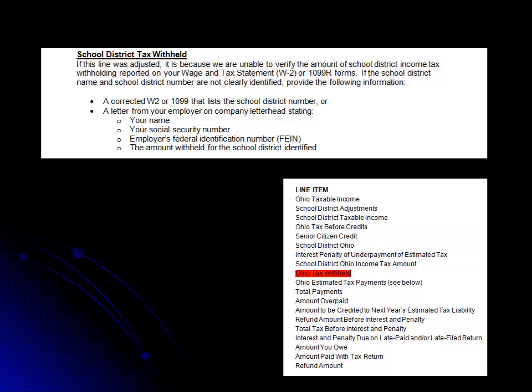You should provide all W-2s and 1099s that show school district tax withheld. If the school district's name and number are not clearly identified on the W-2 or 1099, please provide a corrected W-2 or 1099 with that information. If you cannot obtain a corrected W-2 or 1099, we will accept a letter from your employer on company letterhead. The letter must include your name, your Social Security number, the employer's federal identification number, the school district's name and number, and the amount withheld for that school district.